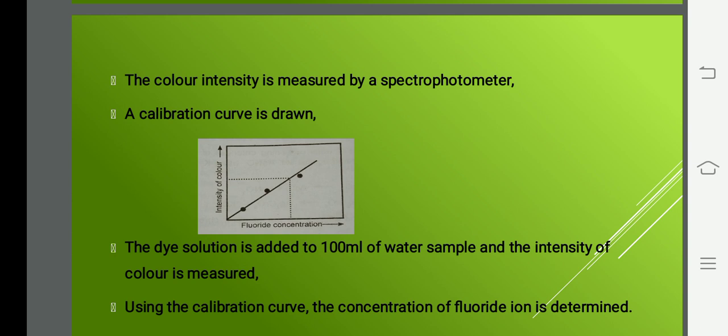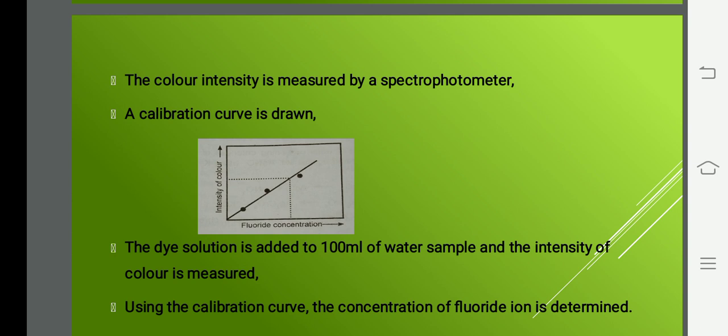Yes? So we can have a short recap of what we have seen in today's class. The first thing I have taken for today's class is hardness of water. There are temporary hardness and permanent hardness, then we have seen total hardness, followed by calcium hardness and magnesium hardness, and finally I have taught you chloride content and fluoride content in water, and how to estimate them. Chloride content is determined by Mohr's method, using silver nitrate and potassium chromate indicator.